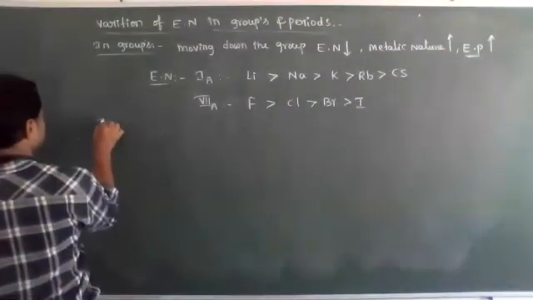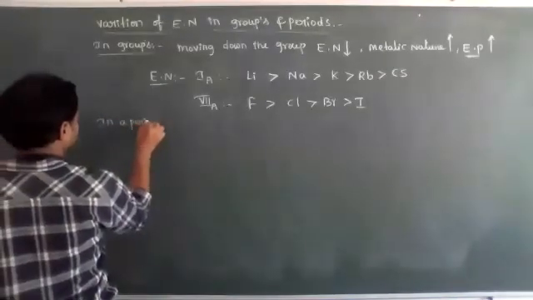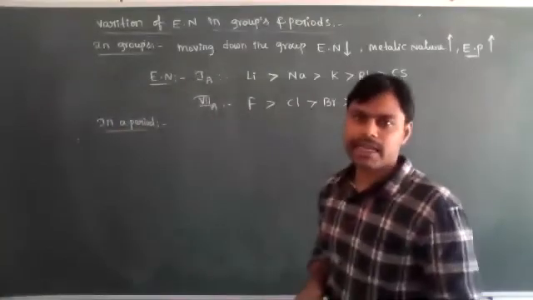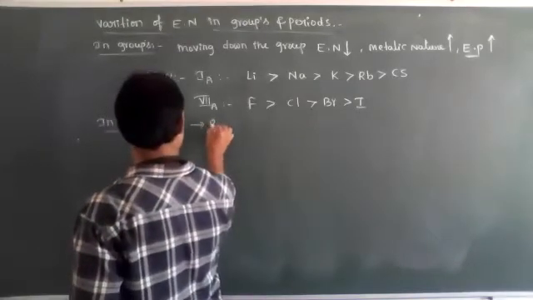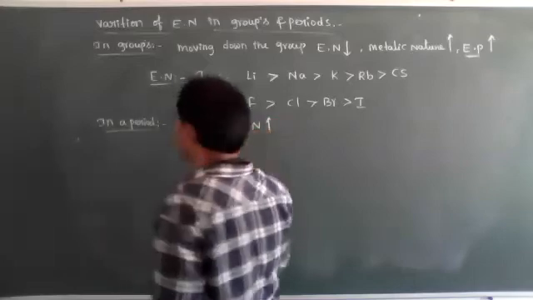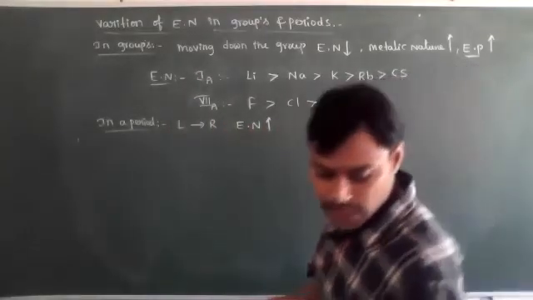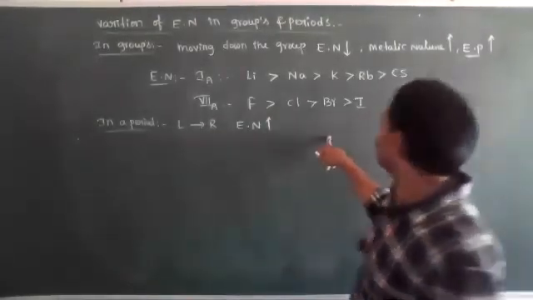Next, in a period, left to right, electronegativity character increases. Okay, electronegativity increases.